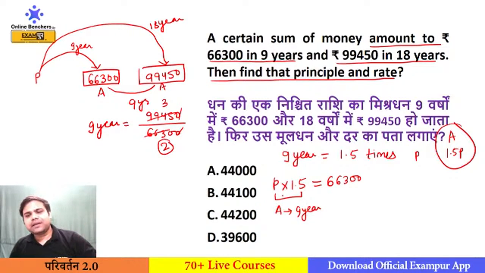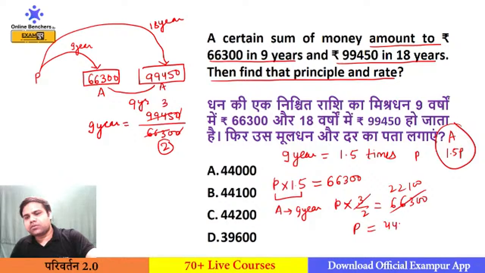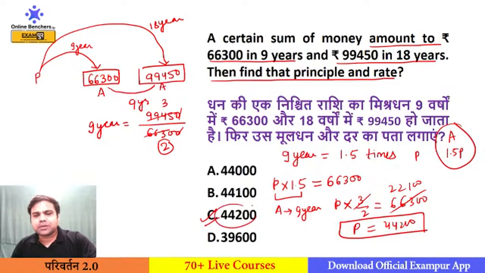So after solving here, I can get the value of principal. So principal into 3 by 2, because 1.5 is 3 by 2. So this 3 by 2 into P will be 66,300. So 3 is cancelled out by 2 into 100. So principal will be 44,200. Option number C will be your answer.